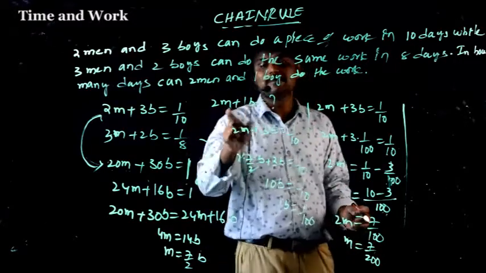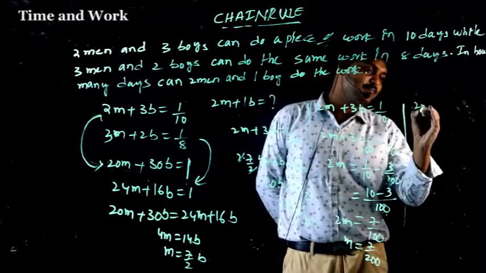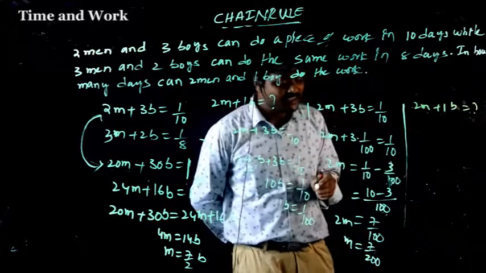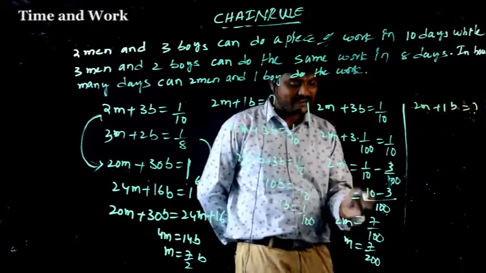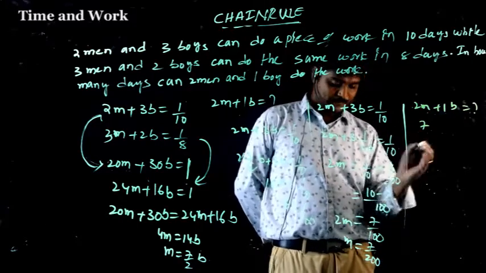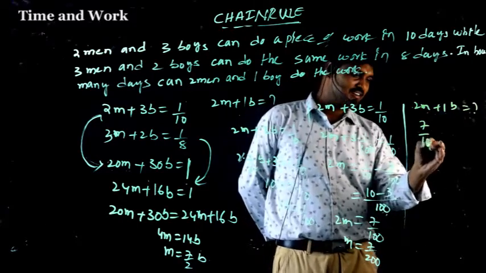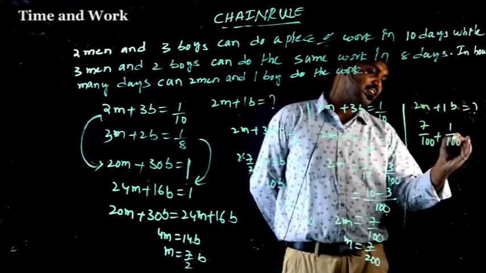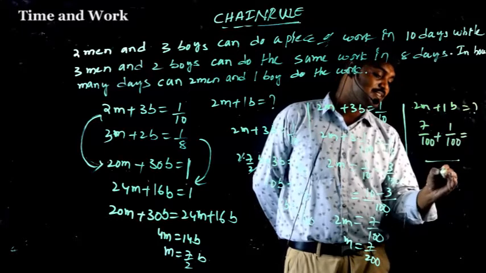If you want 2 men plus 1 boy, in how many days will the work be completed? So 2 men, that is 7 by 100, plus 1 boy, 1 by 100, equal to LCM is 100.